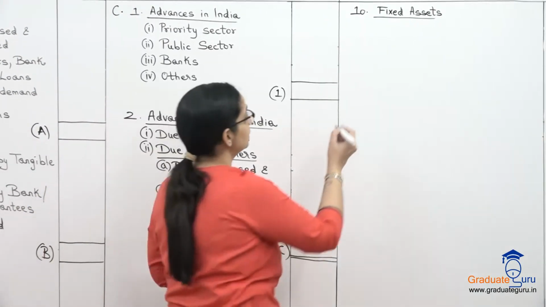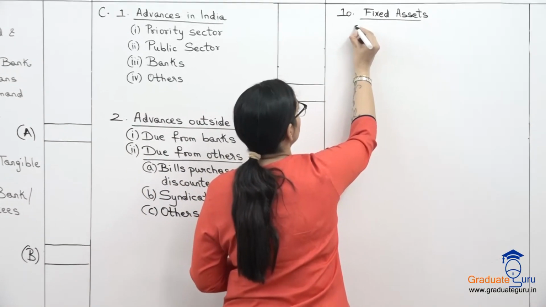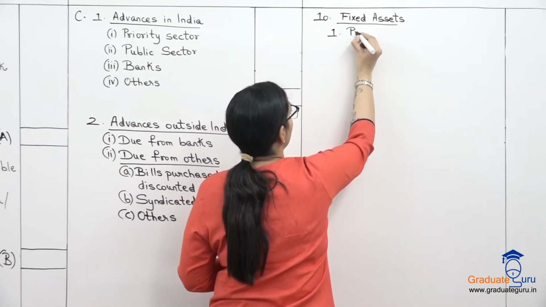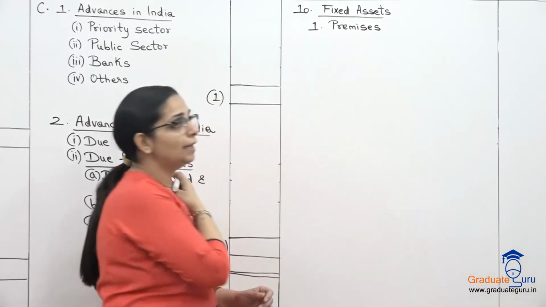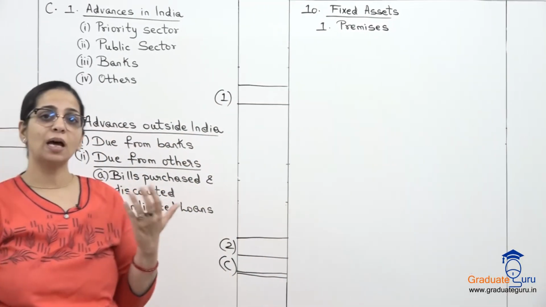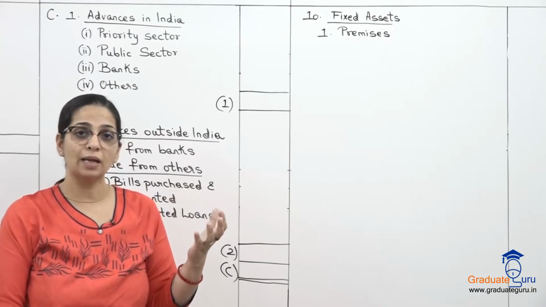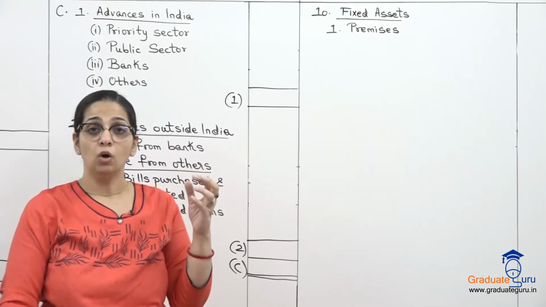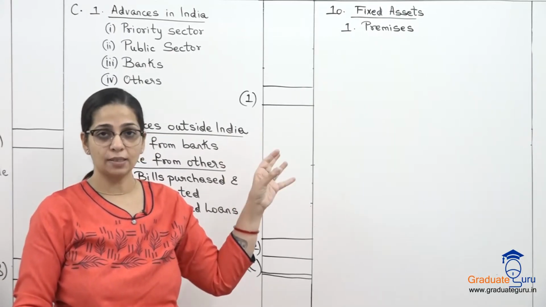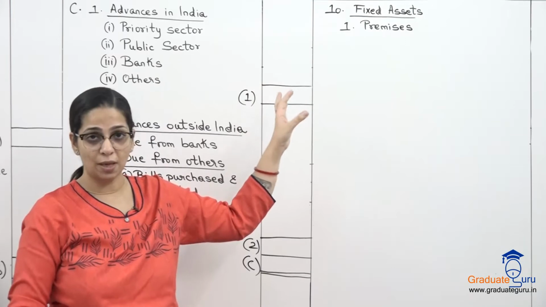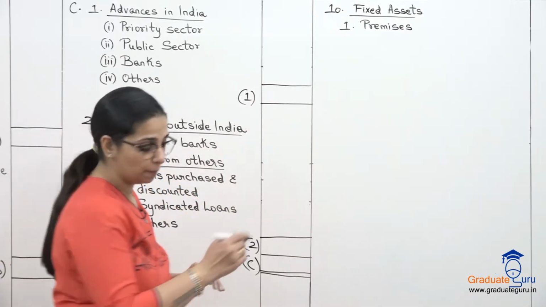So fixed assets, we show first premises. So generally banks have branches. Branches are located at different places and mostly they have those places. उनकी अपनी जगह होती है. So premises is the major asset and that is why premises is shown separately in the asset schedule.